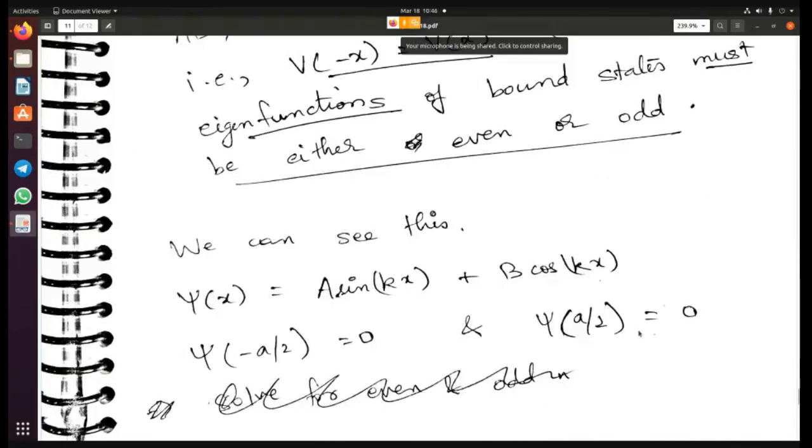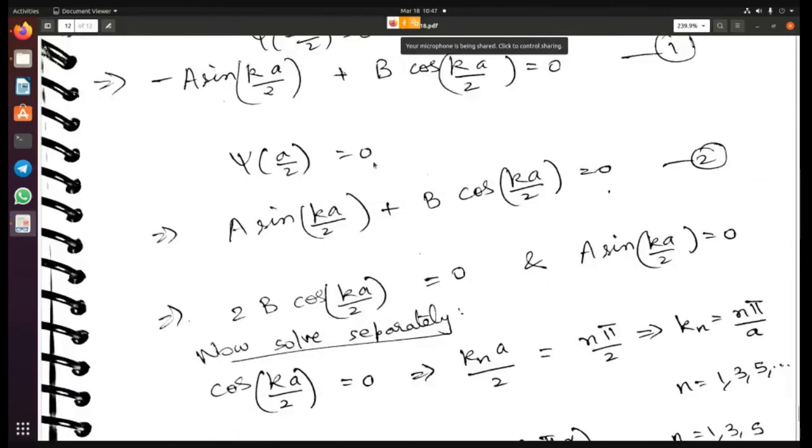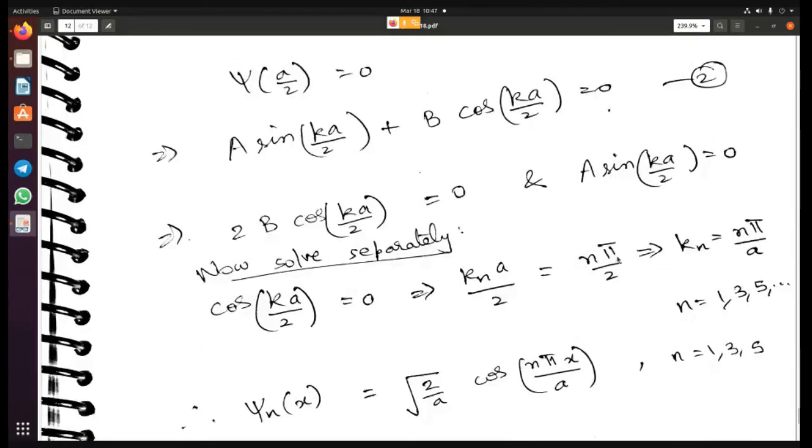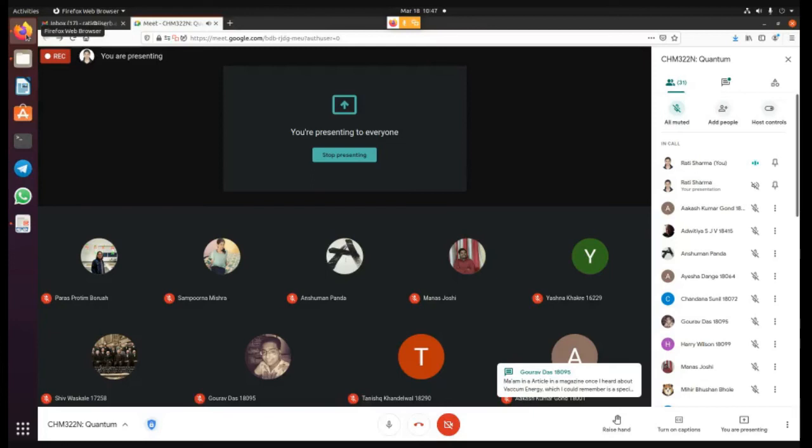If you use these boundary conditions, for psi of minus a by 2 equal to 0 you get minus a sine ka by 2 plus b cos ka by 2 equal to 0. And for psi of a by 2 equal to 0, you get a sine ka by 2 plus b cos ka by 2 equal to 0. Now if you solve for this, you will get 2b cos ka by 2 equal to 0 and 2a sine ka by 2 equal to 0. Now you can solve separately.